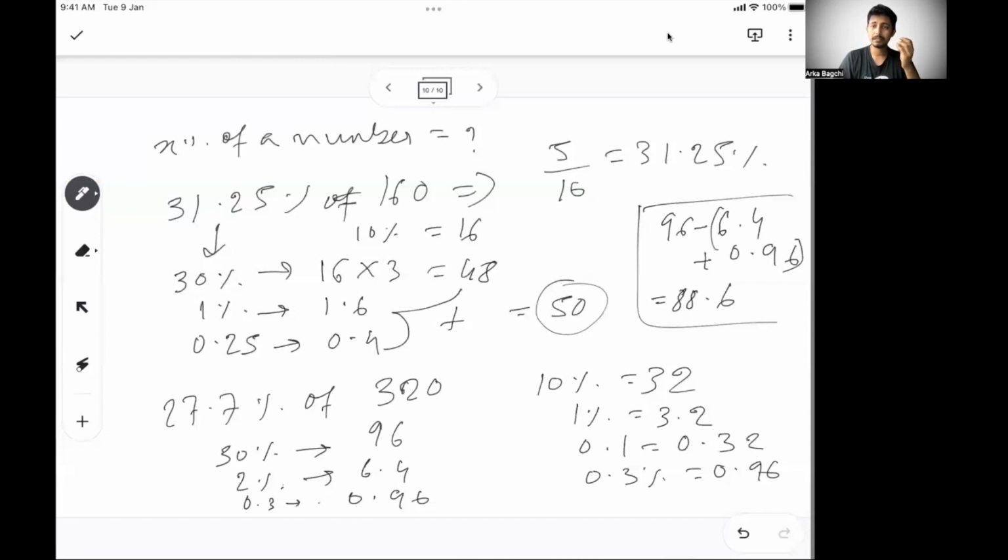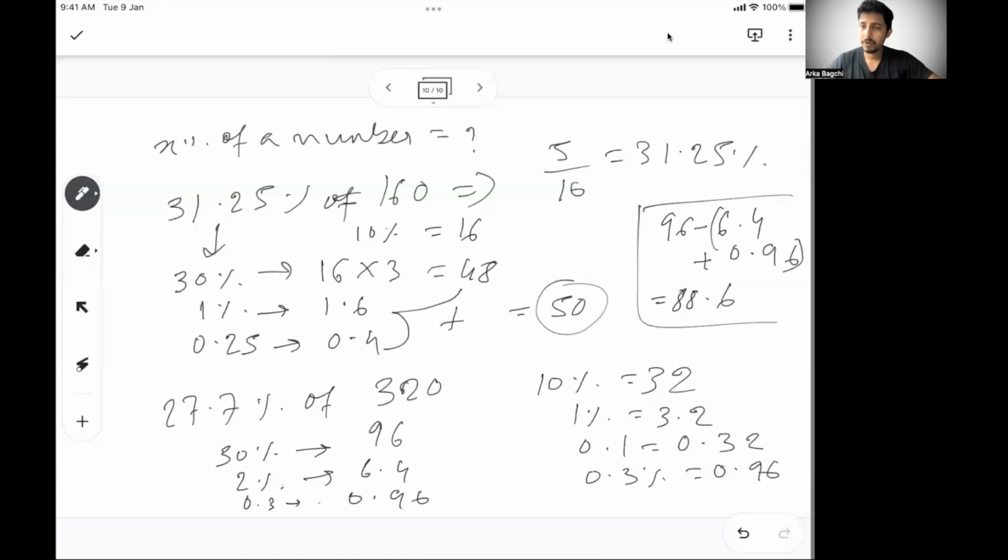Even in CAT, certain sets are calculation intensive. So if you know this, it's the best way to do it. If you have a calculator, you can somehow survive, but SNAP and IIFT will never allow a calculator. So be prepared with this, possibly a month's time, and then continuous practice through your mocks and practice sessions. You will be able to master it very soon.